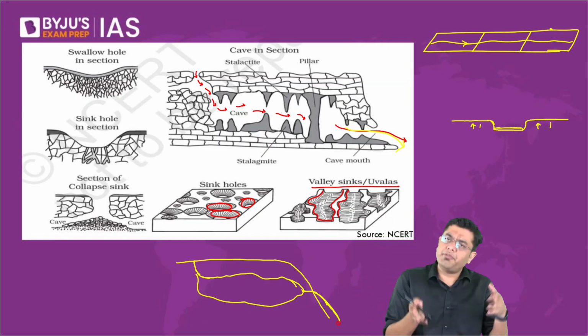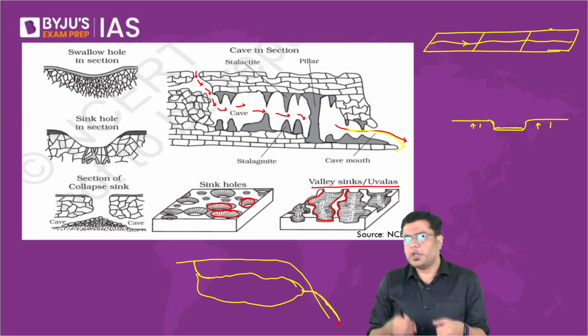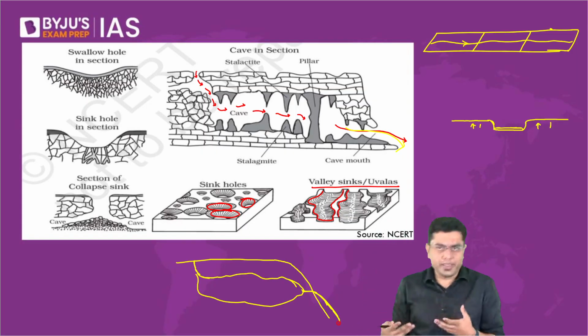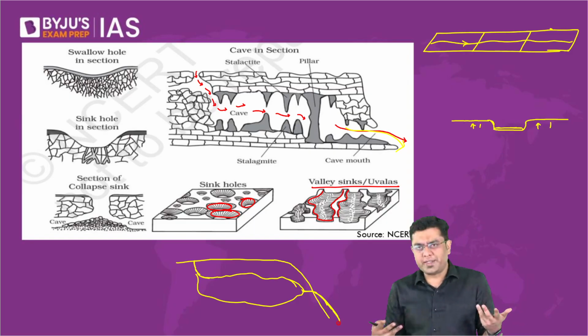Okay. And is Ganga in a youthful or senile stage? So Ganga will have a youthful stage, a mature stage, and also an old stage or senile stage. So Ganga has all the three stages. So does Godavari, so does Brahmaputra.